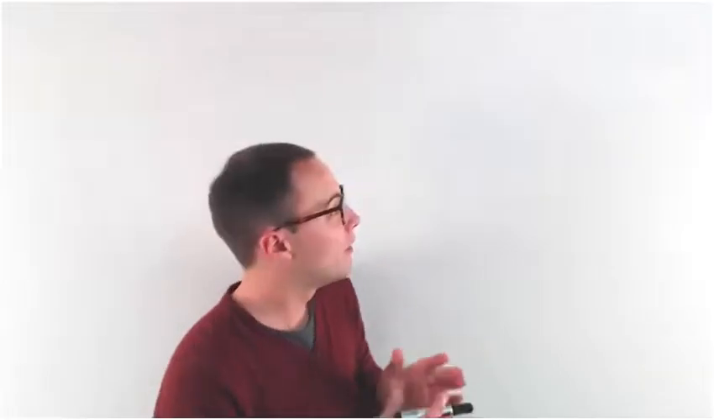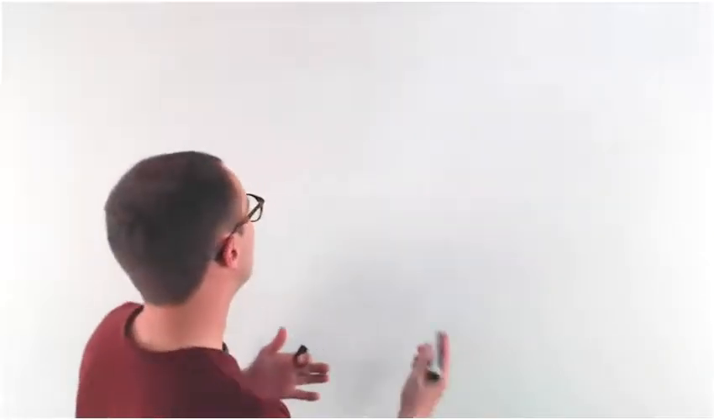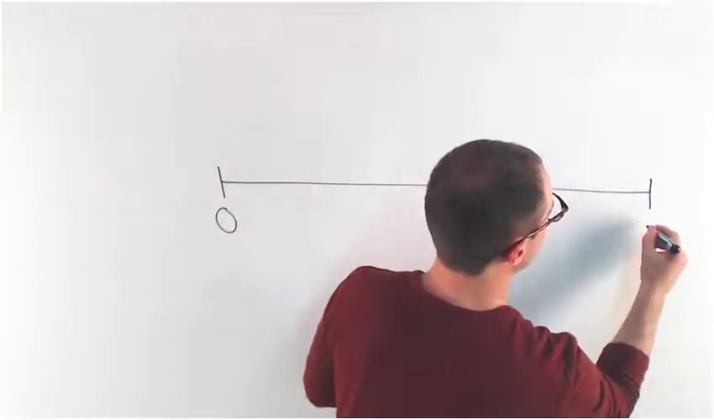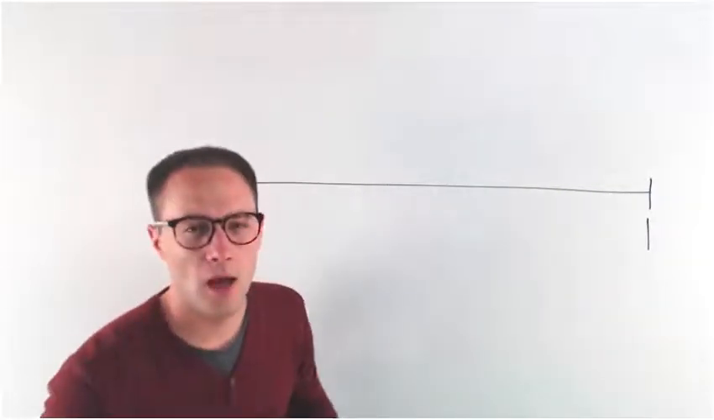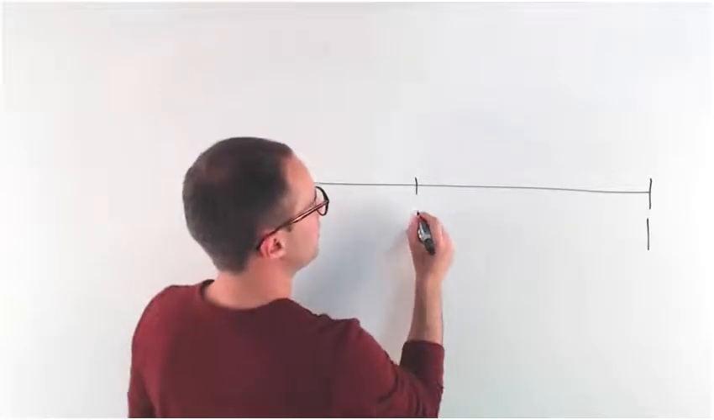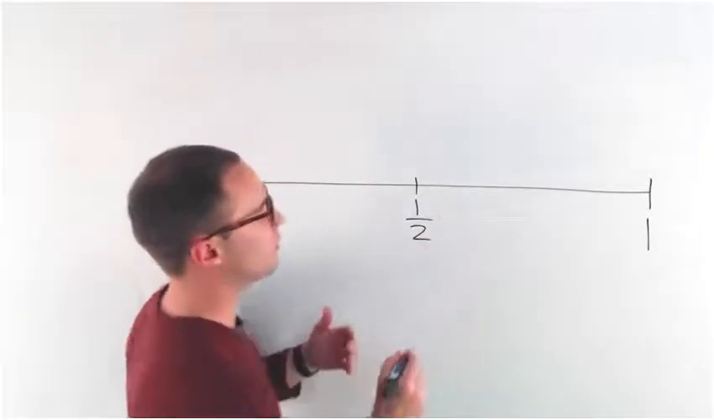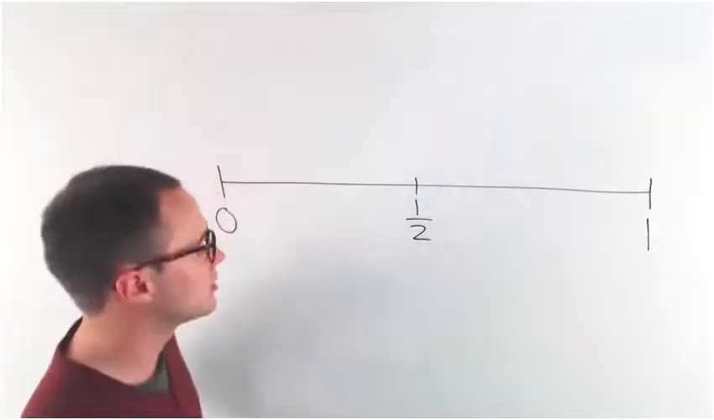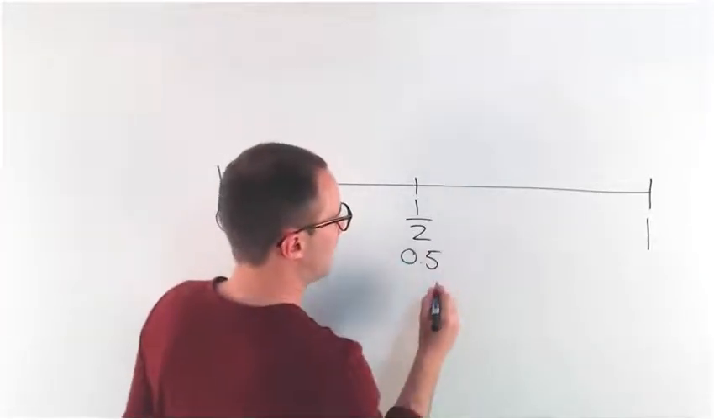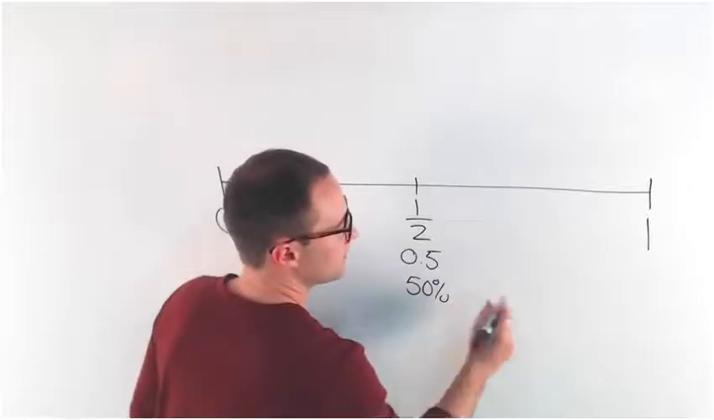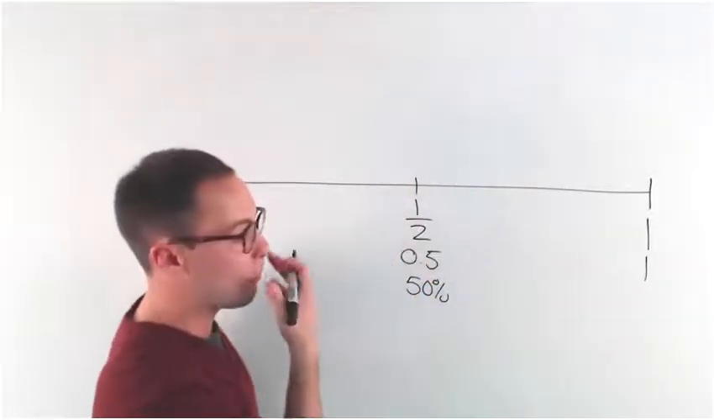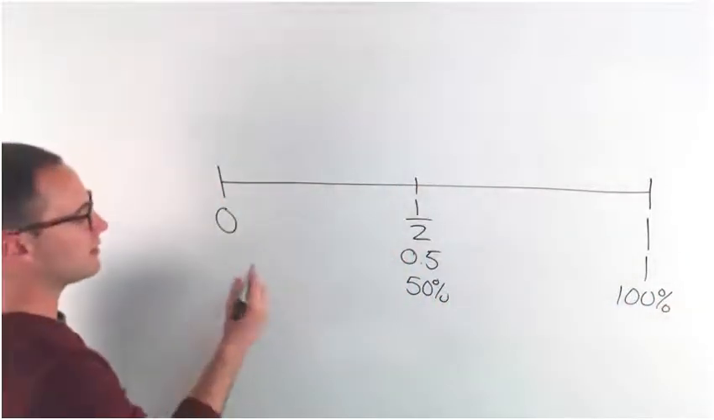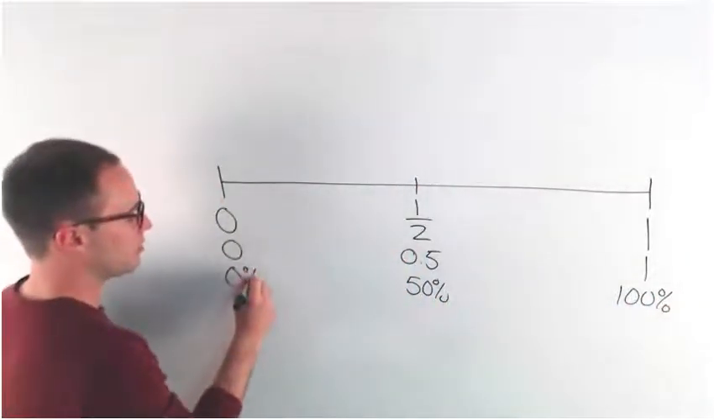Okay. Now, probabilities will range all the way from 0 up to 1. Right in the middle would be 1/2. Remember, we can write probabilities as a fraction, decimal, or percent. So I could also think of this as 0.5 or 50%. Here, as a decimal, it would be 1. As a percent, it would be 100%. And at the other end, 0 or 0%.